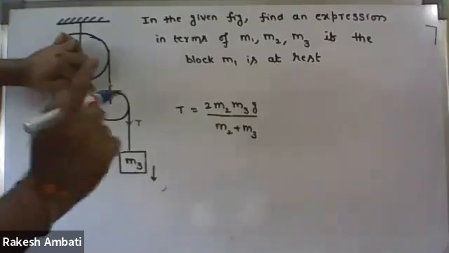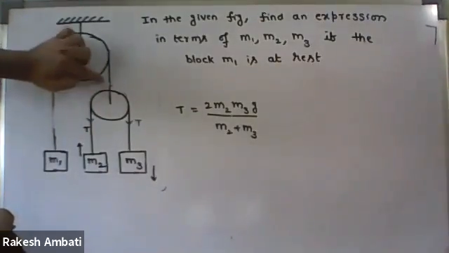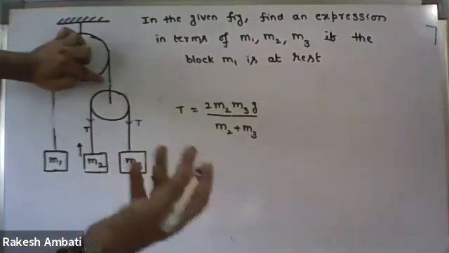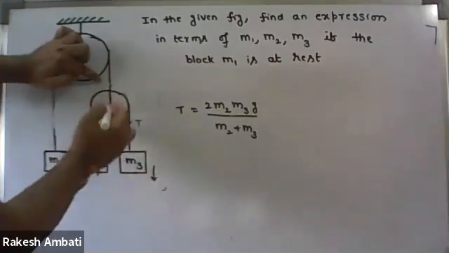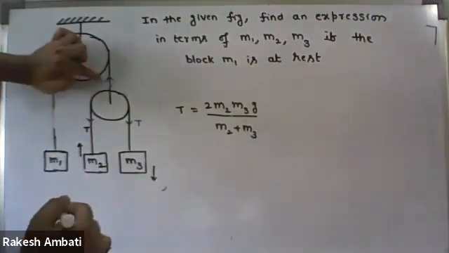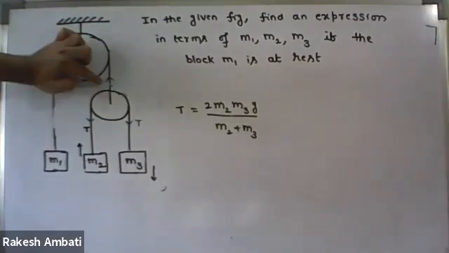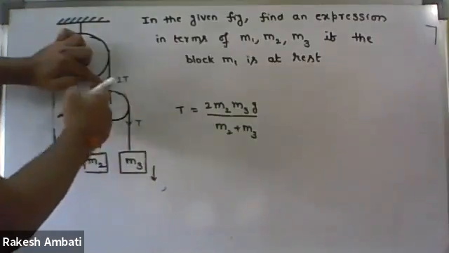Therefore, in this string, what will the tension force be? First of all, what is its direction for this pulley? Upwards. But what is the value of this tension force, T or 2T or 3T? 2T. Why 2T? It is an ideal pulley.